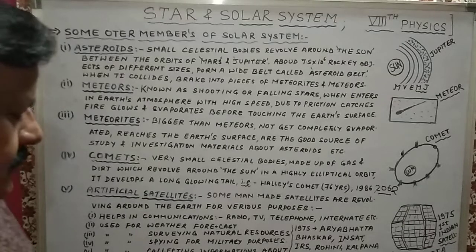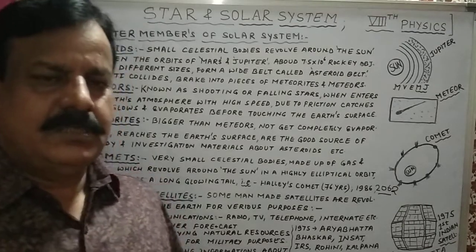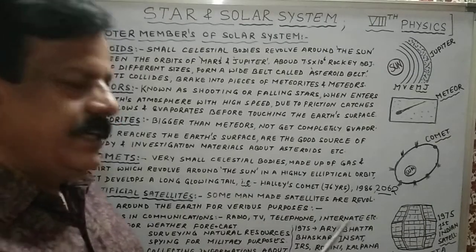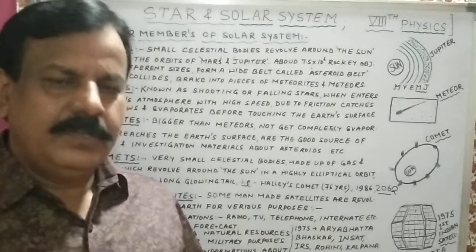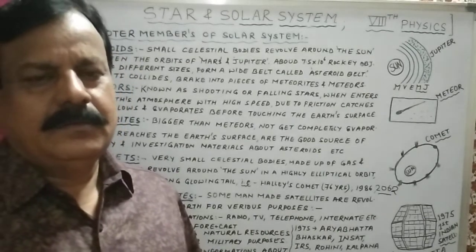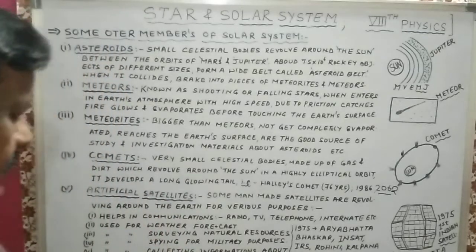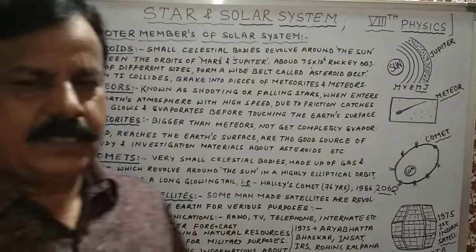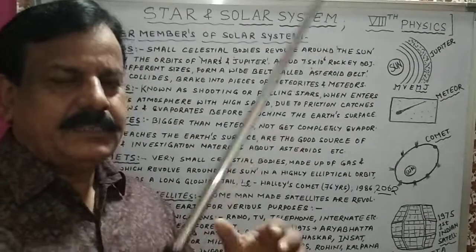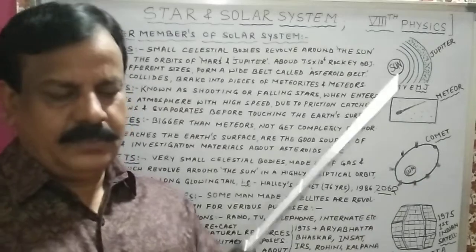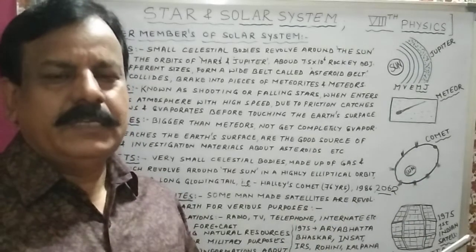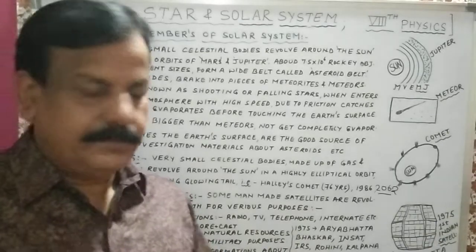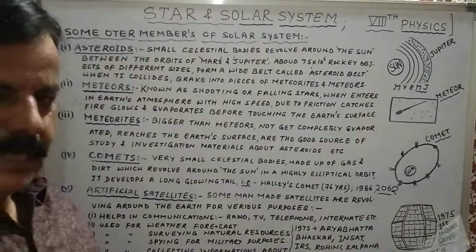Number 1, it helps us in communications: radio, TV, telephones, internet, mobiles. Number two, it is used for weather forecast. Satellites give us pictures of the Earth from above, so that we can get the weather forecast, where there is rain or cloud or a storm or heavy rain.